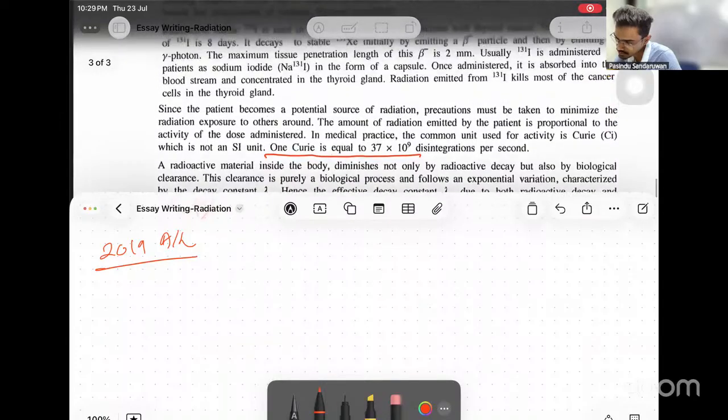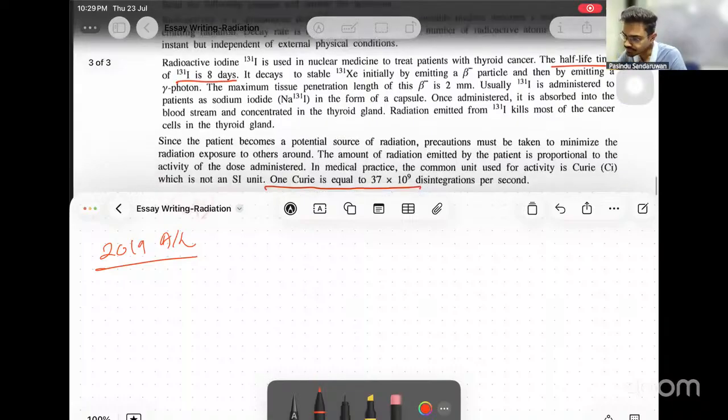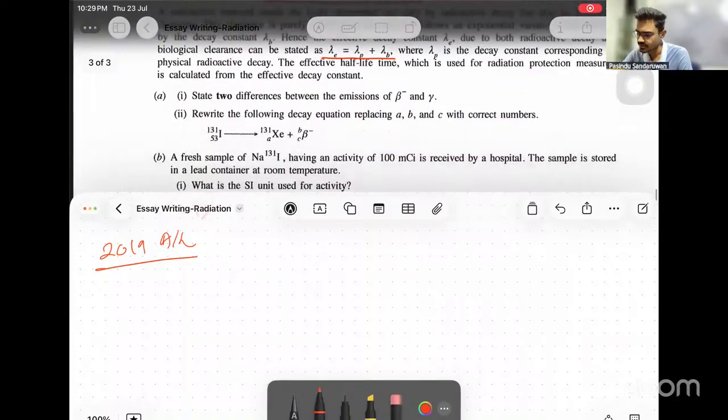I'm just skimming through. Here the half-life is given: the half-life of iodine 131 is 8 days. Then let's go to the questions. As you go with the questions, you can check the passage and skim through it. This is the last question we are discussing.